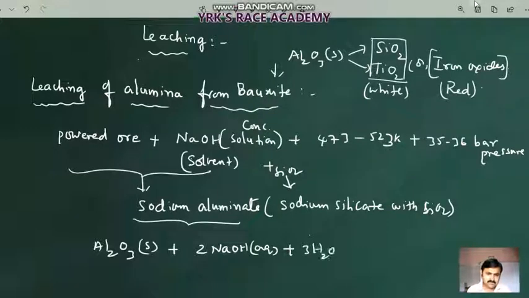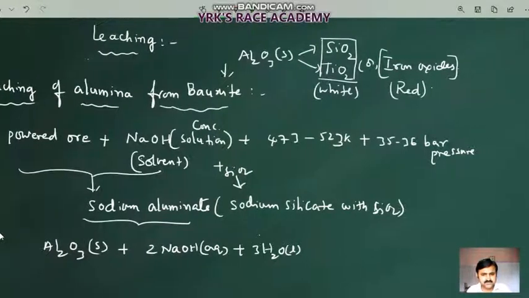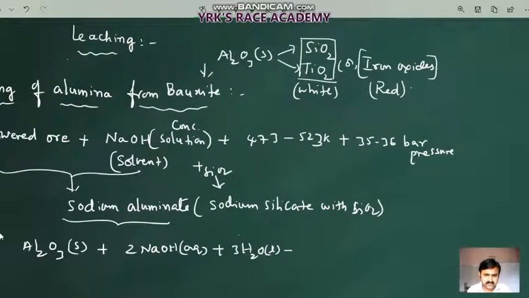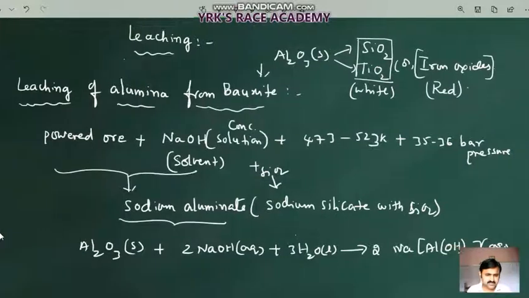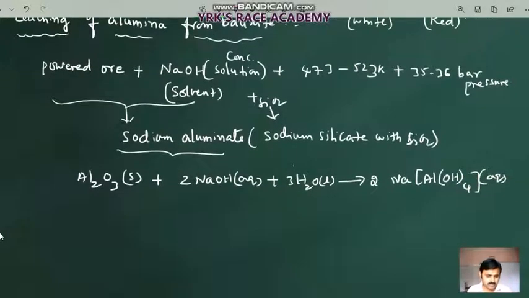What happens in this reaction is that it produces sodium aluminate, 2Na[Al(OH)4], which is also aqueous. That means it is a water soluble complex only.